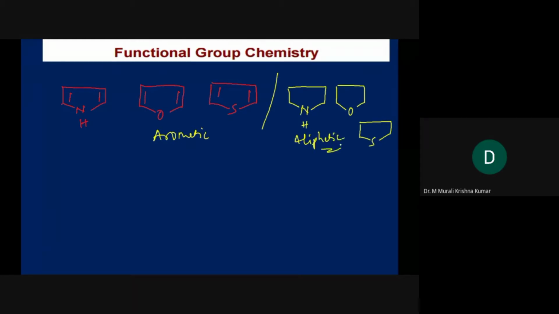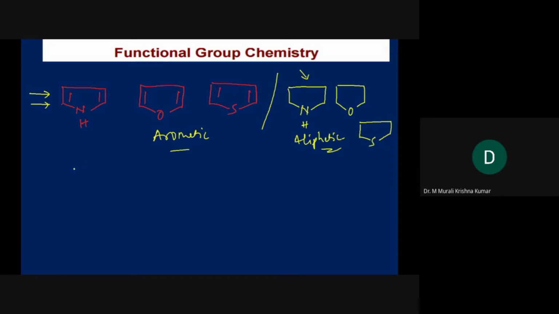Now, how to synthesize these molecules? In this discussion, we will focus on the aromatic rings only, but we will also include the aliphatic molecules in the discussion. So how shall we go ahead in constructing these heterocyclic rings?